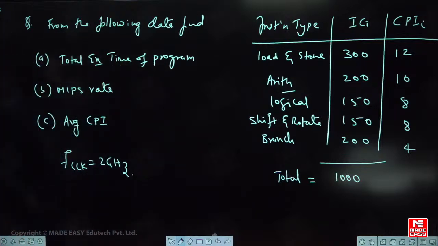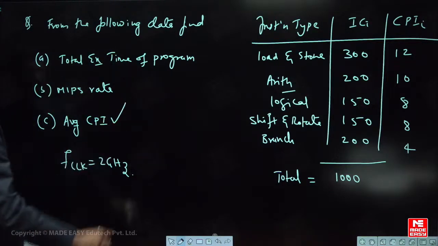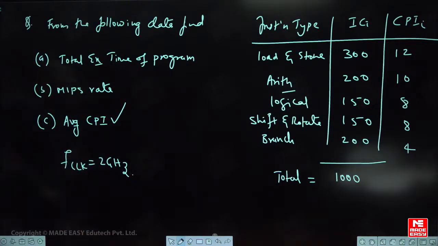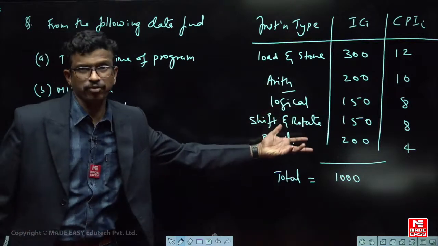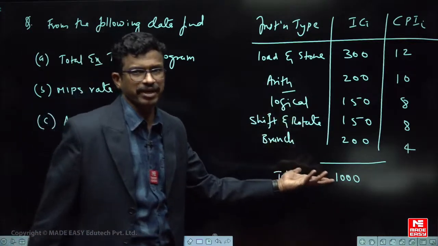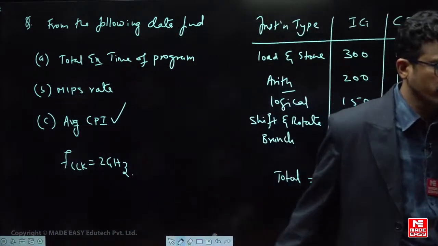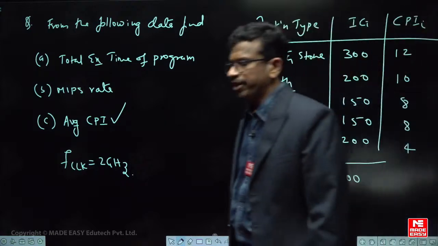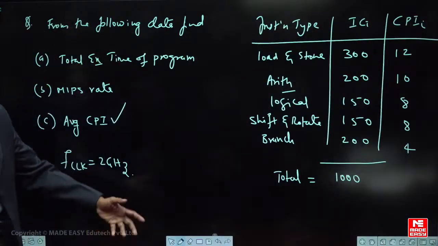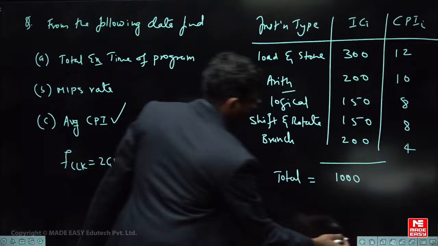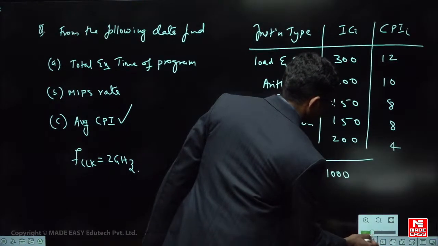Fine. So from this you have to find out the given information. Any question can be given. So I have given average CPI, but first to find out this one you have to calculate the average cycles per instruction. So these are different instructions given to you. So take sigma, take the sum of all, just use the IC formula, find out. Very simple. Find out what is the answer. How do you solve?